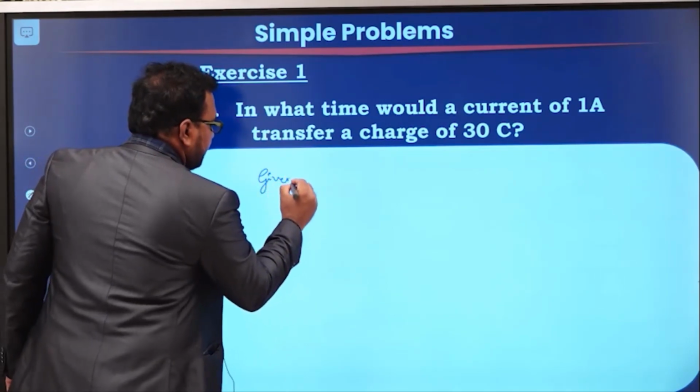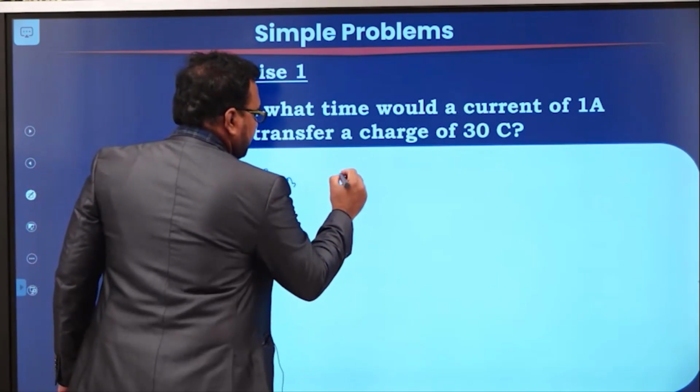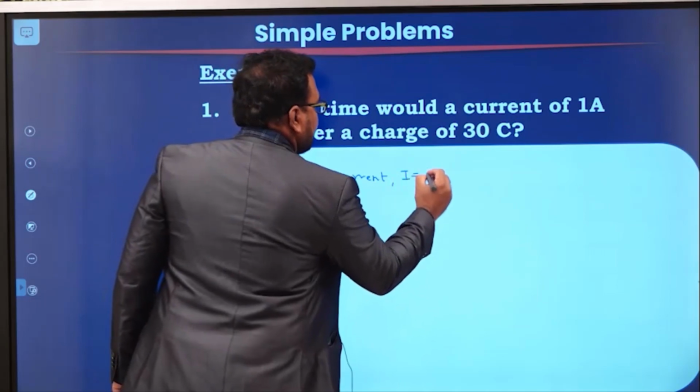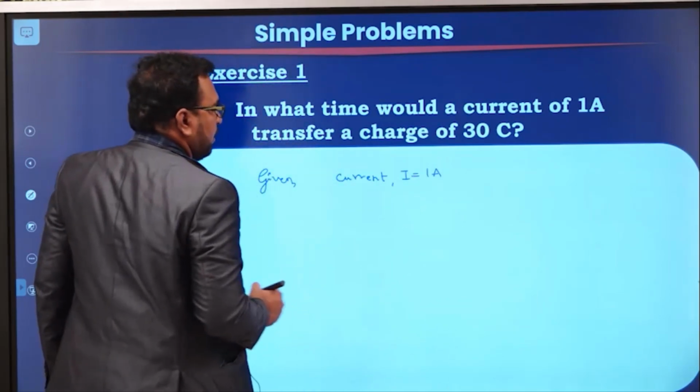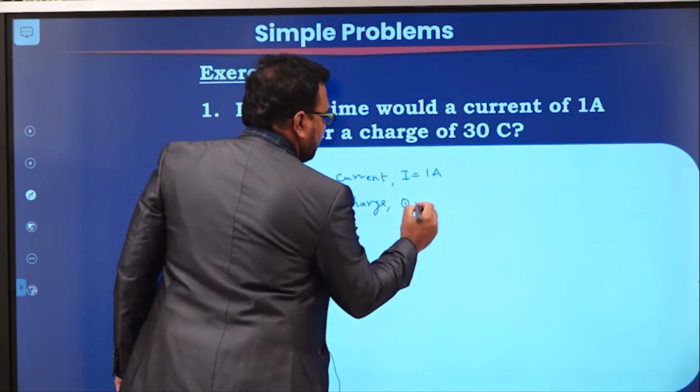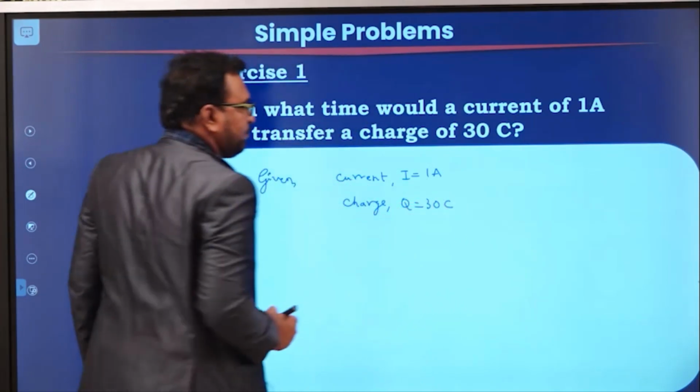So what is the given data? Current I is equal to 1 ampere and charge Q is equal to 30 coulombs.